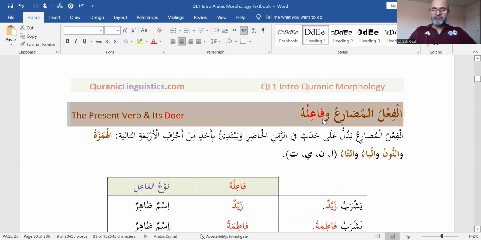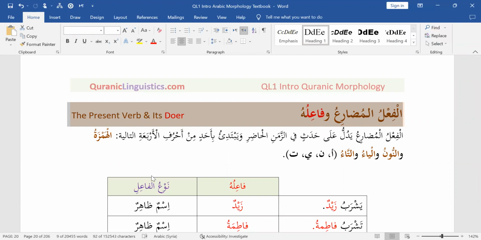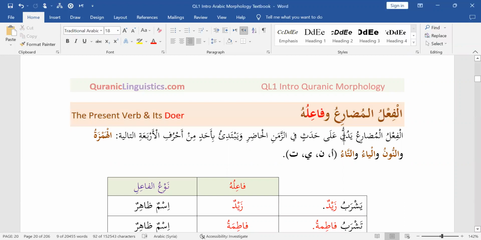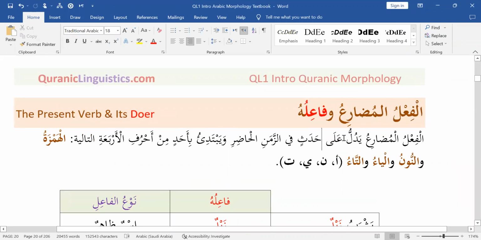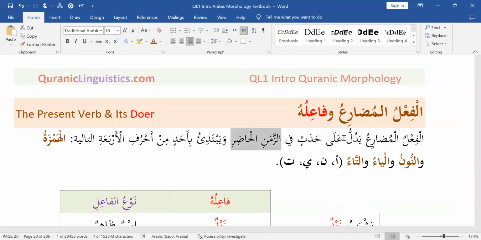الفعل المضارع وفاعله, the present verb and its doer. What is the present verb? الفعل المضارع يدل على. يدل على is an expression that means refers to. حدث في الزمن الحاضر, an action in the present time. That is the key expression here.